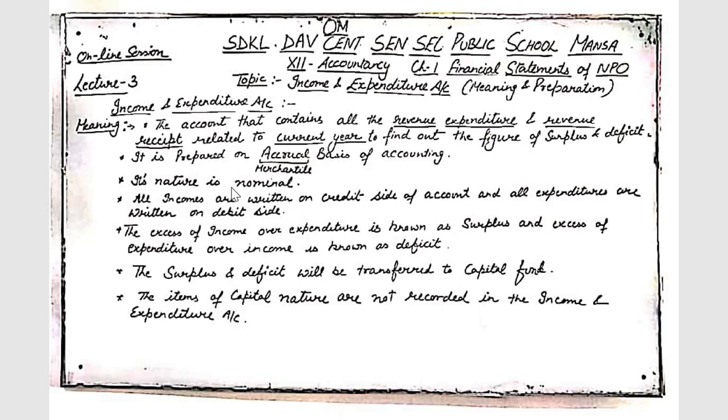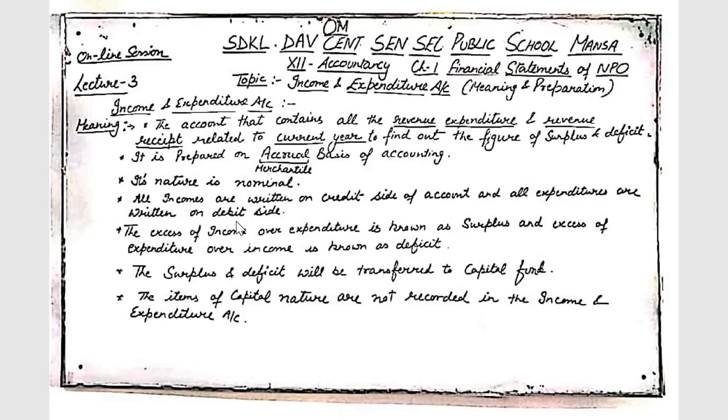The nature of income and expenditure account is nominal. As we know, there are three types of accounts: personal, real, and nominal. So income and expenditure account is of nominal nature as it considers expenses and incomes. All the incomes are written on the credit side of the income and expenditure account, just like the profit and loss account, and all the expenditures are written on the debit side of the income and expenditure account.